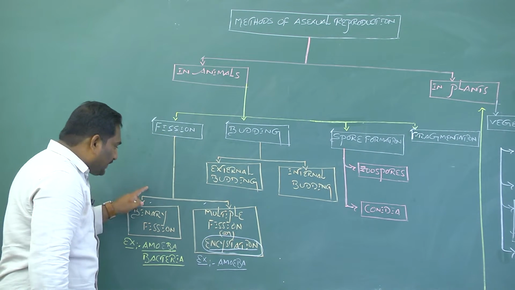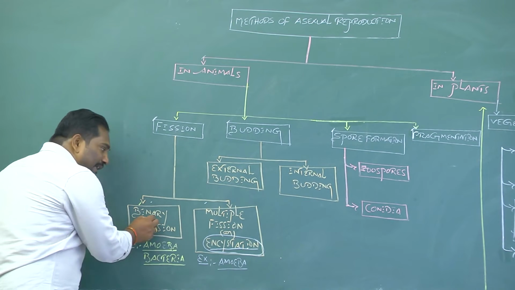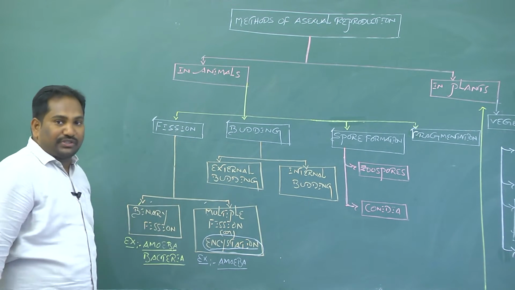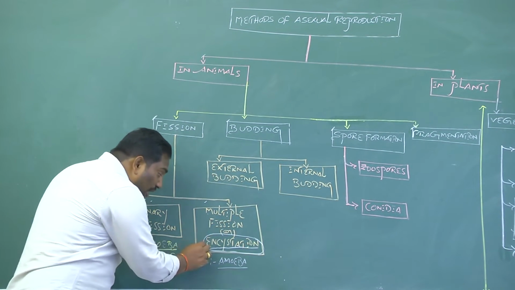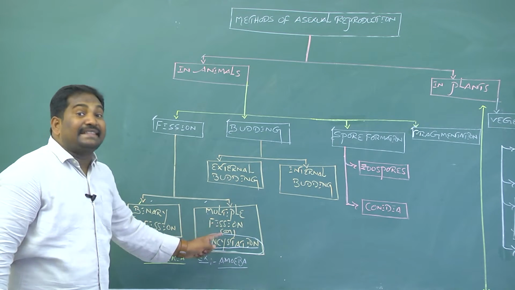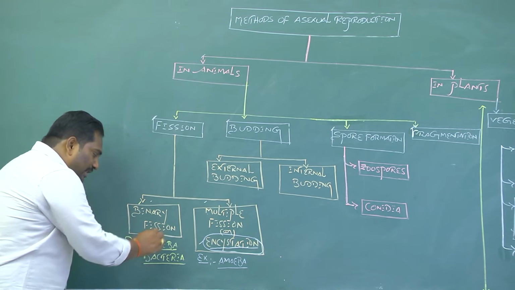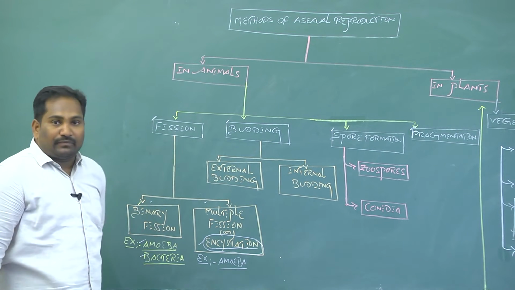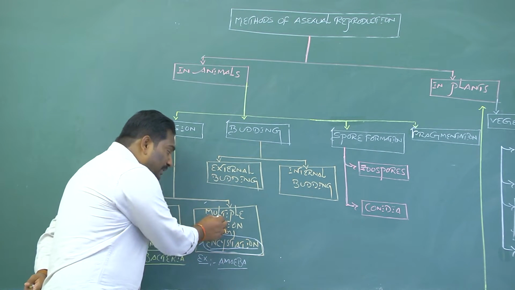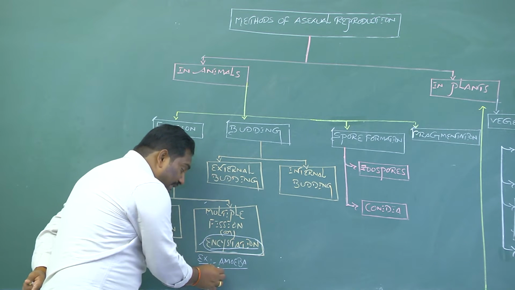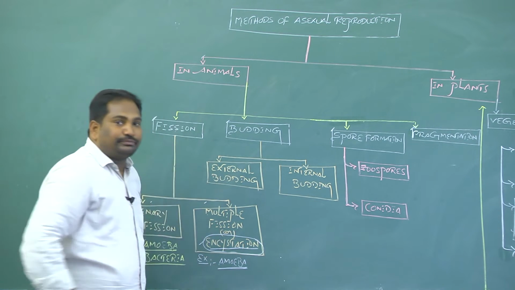The first method of asexual reproduction in animals is fission. Fission is classified into two types. One is binary fission, another one is multiple fission. Multiple fission is also called encystation. Examples for binary fission are amoeba and bacteria. Example for multiple fission or encystation is again amoeba.